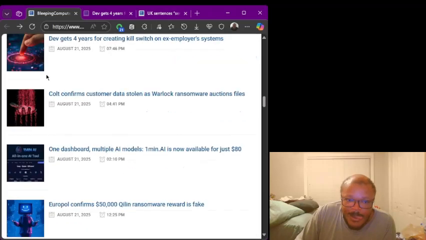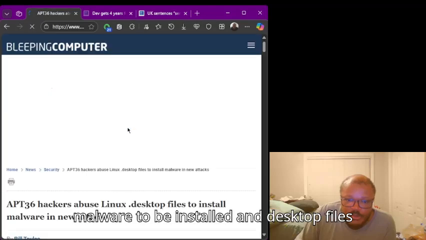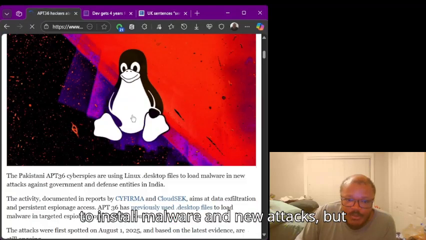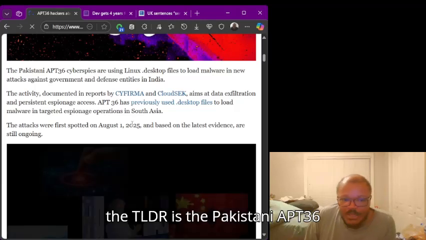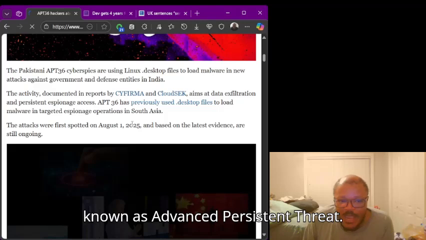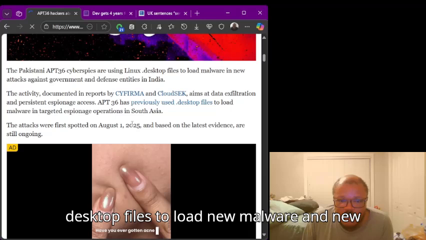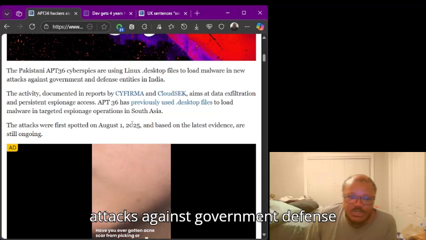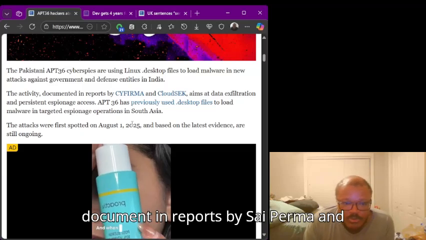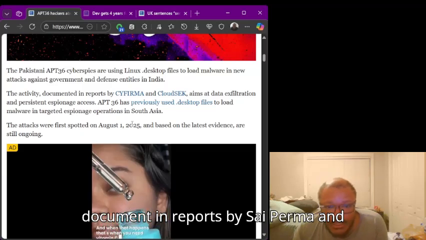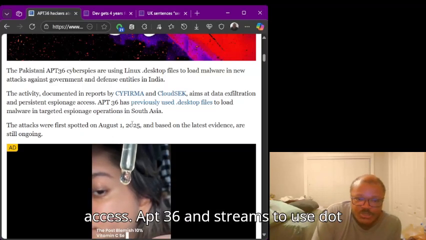There is an issue in Linux that causes malware to be installed in desktop files to install malware and new attacks. But the TLDR is the Pakistani APT36, known as Advanced Persistent Threat. Cyber spies are using Linux desktop files to load new malware and new attacks against government defense entities in India. The activity documented in reports by CYFIRMA and CloudSEK aims at data exfiltration and persistent espionage access.